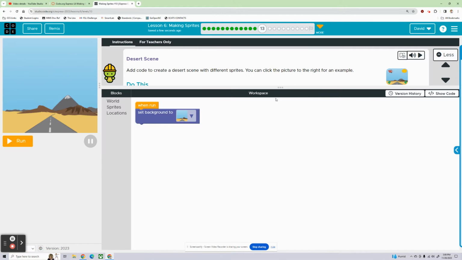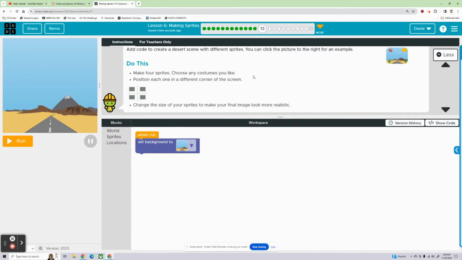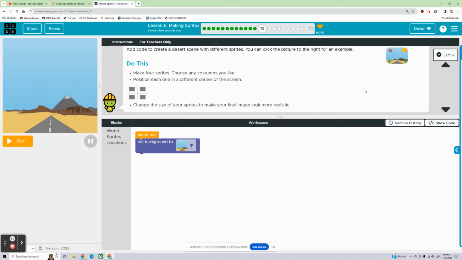Bubble 13. We're going to be making a desert scene. Okay, fun. Add code to create a desert scene with different sprites. And you can click the picture to the right for an example. All right, so we've got an airplane, a sun, and 2 cacti down here. Cacti, the plural for cactus. Make 4 sprites. Choose any costumes you like. Position each one in a different corner of the screen. Change the size of your sprites to make your final image more realistic.